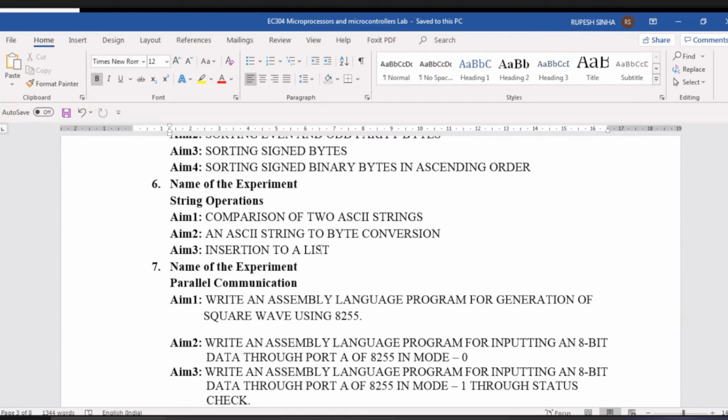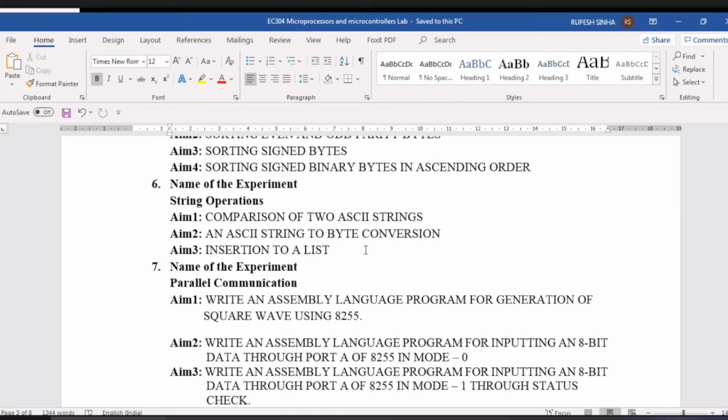Then insertion to a list. हमारे पास एक सीक्वेंस है, एक स्ट्रिंग है जहाँ पे कि 16 नंबर्स हैं या 20 नंबर्स है ऑलरेडी. With the help of some condition, whether that given sample number can be included in that string or not. अगर include हो रहा है, so include in the last or in the beginning.